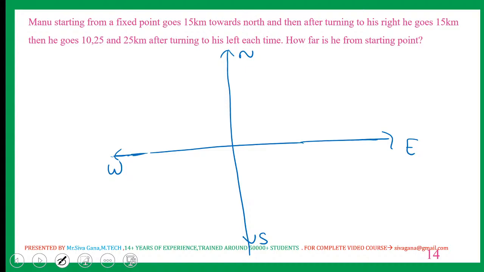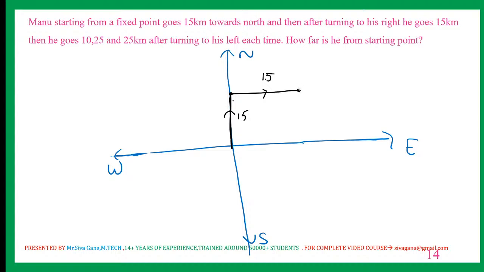So tomorrow, next session, that is part 2. I am going to explain almost different varieties of questions on direction sense. So Manu, starting from a fixed point, goes 15 kilometers towards north. Let us say this is 15 kilometers north. Now Manu is here. And then after turning to the right, 15. This is right 15. Now he is here.